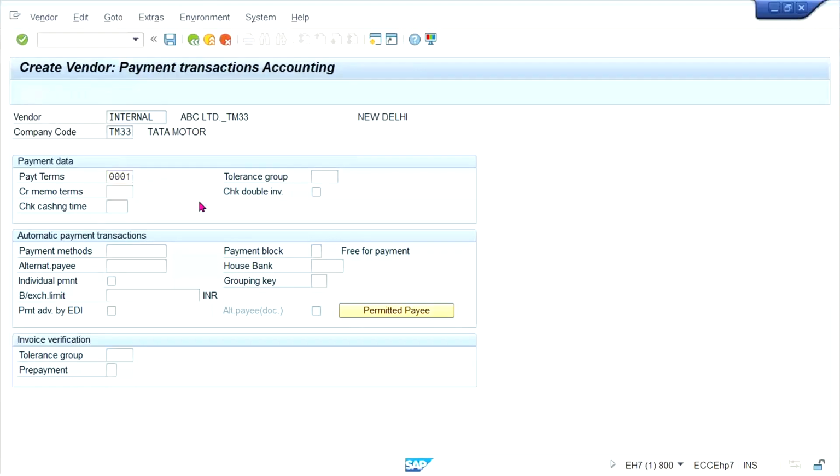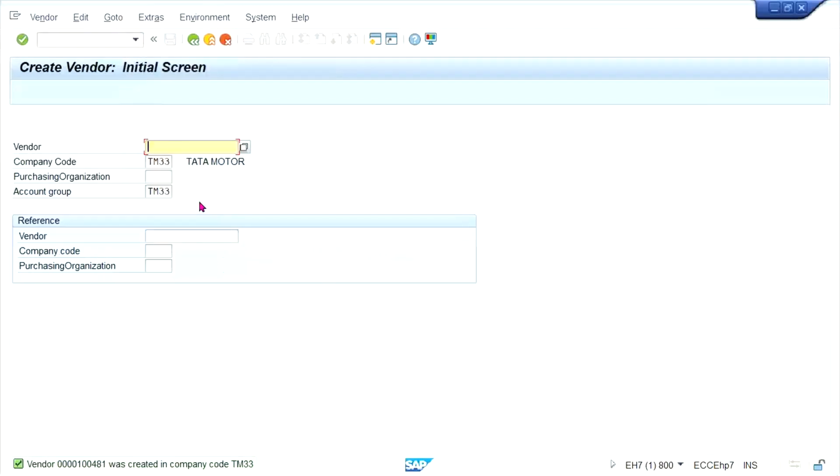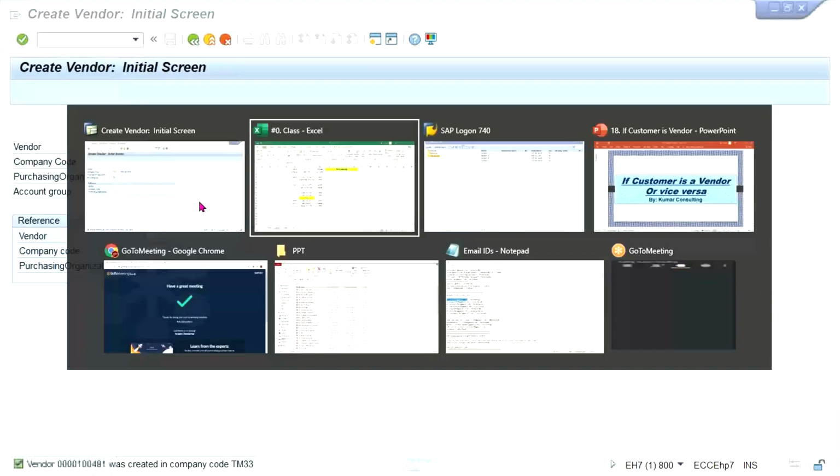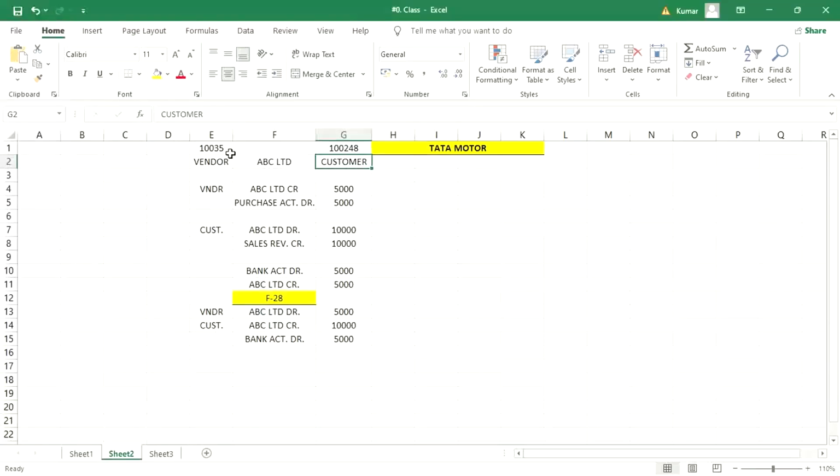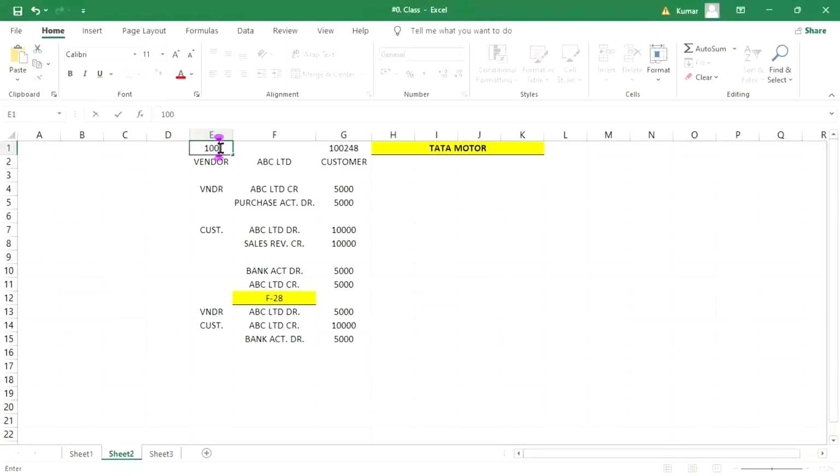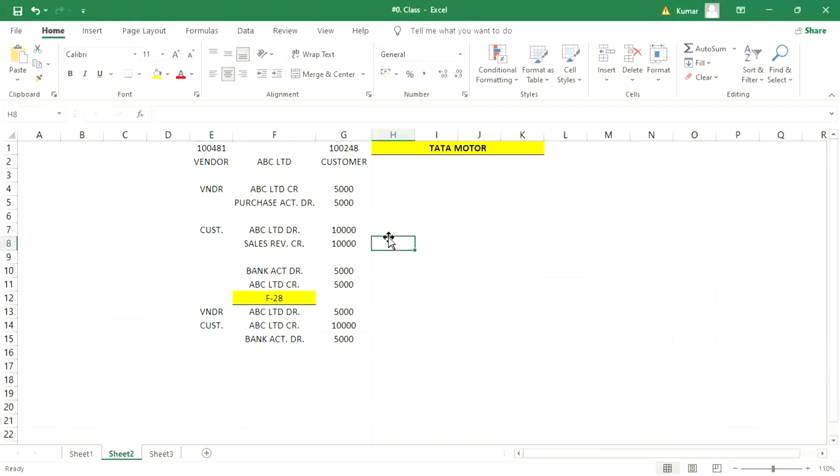Then payment terms and save it. 100,481. Okay. So now we have created the customer and vendor with the same detail. Now what next, guys?